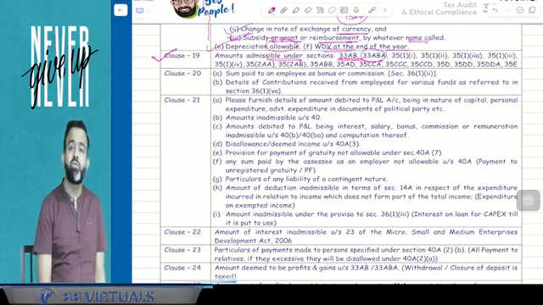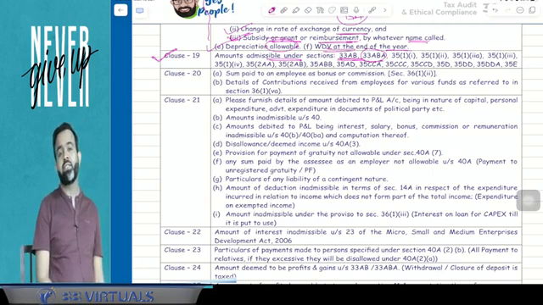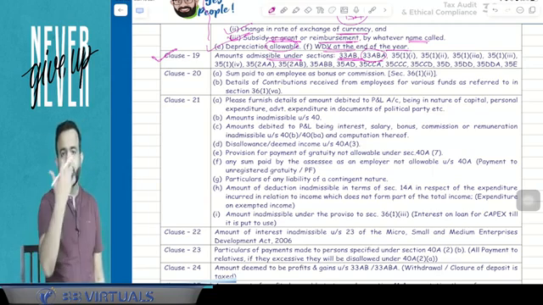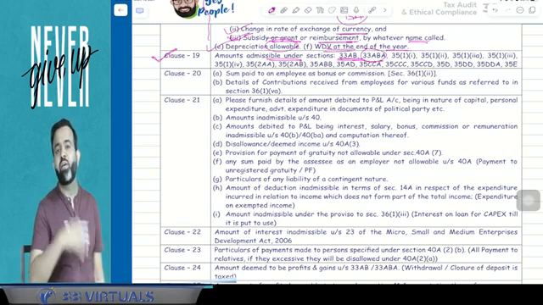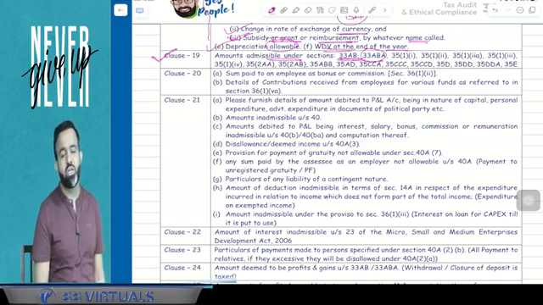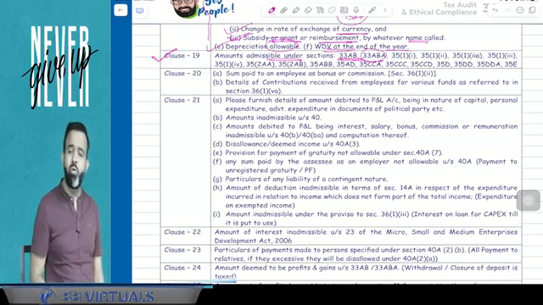Section 33ABA is related to the site restoration account, meaning the assessee is engaged in the extraction of petroleum, natural gas and so on. If he deposits with SBI in the site restoration account, then 20% of business profits (PGBP income) or the amount deposited, whichever is lower, is available as a deduction.